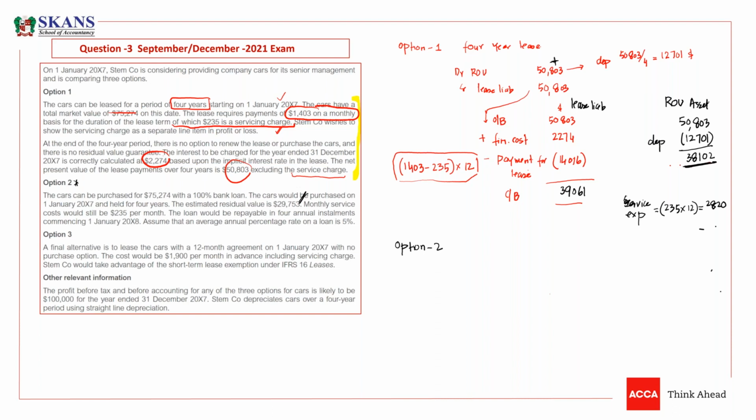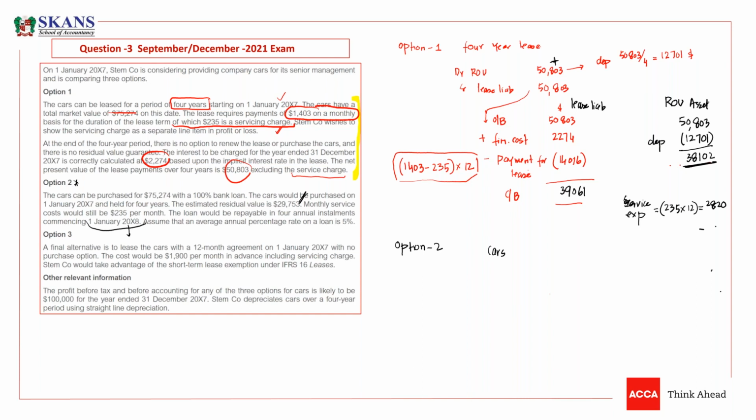The loan would be repayable in 4 equal annual installments commencing on 1st Jan X9. My year end is 31st December X7, and the installments will start from the next year. Payments will start from the next year, and assume the average annual percentage rate on the loan is 5%. So what we need to do is, guys, it is very simple. We need to book cars here.